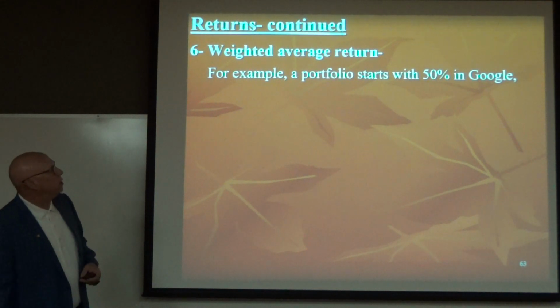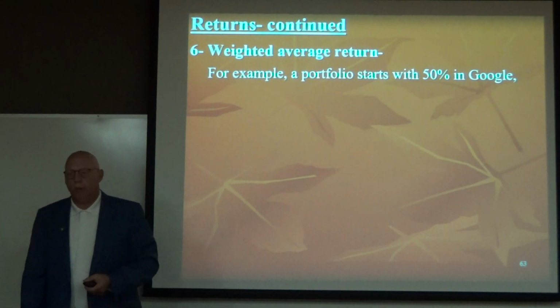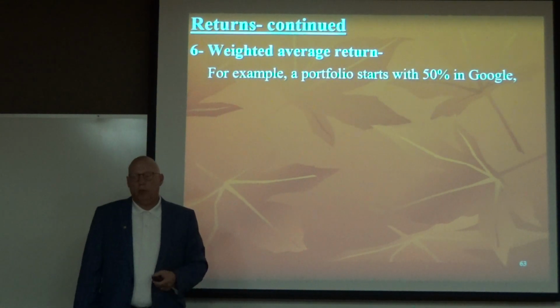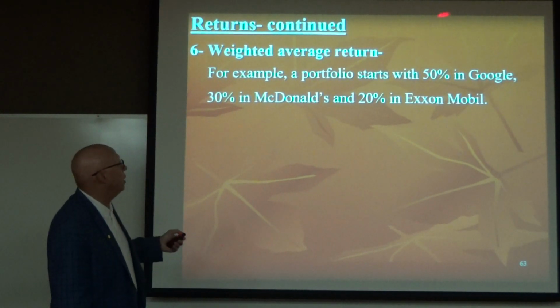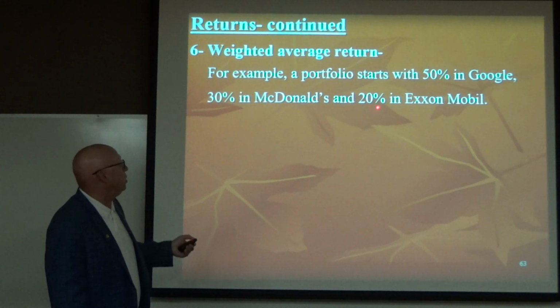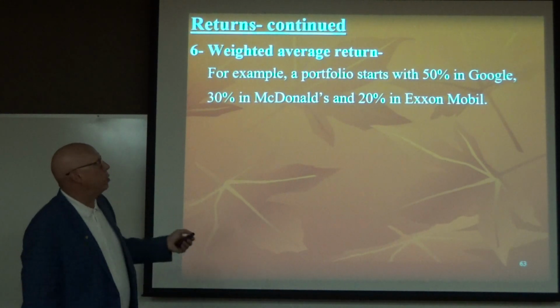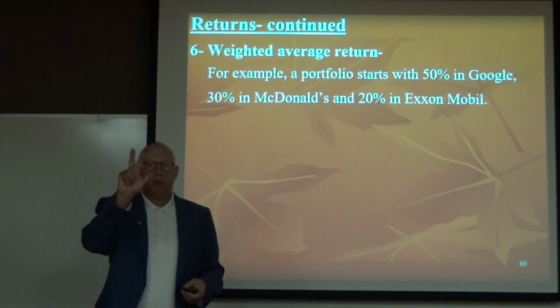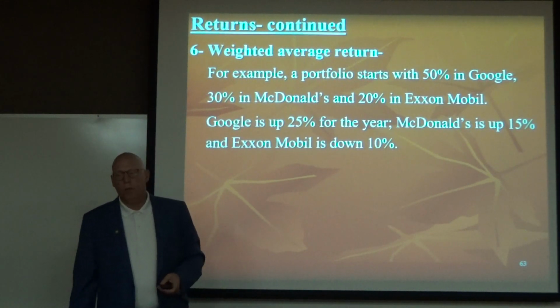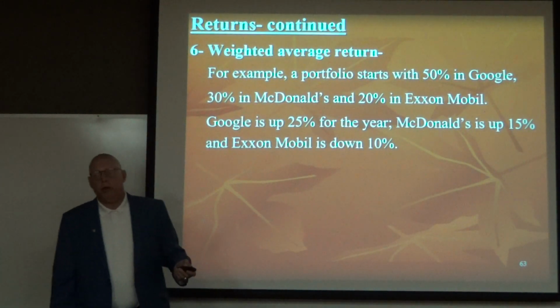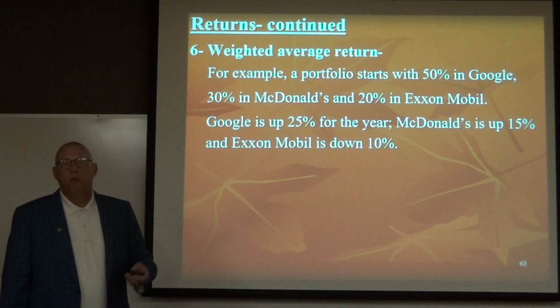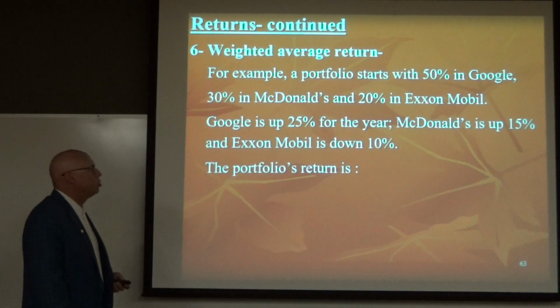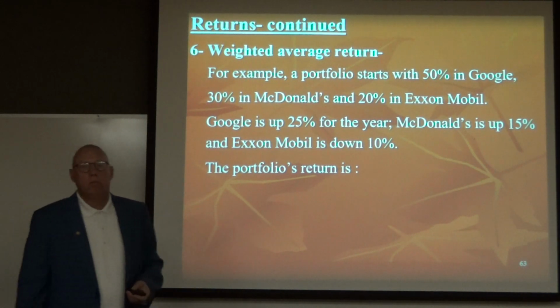All right, so let's look at this portfolio, an example. A portfolio starts 50% in Google, 30% in McDonald's, 20% in ExxonMobil. So once again, 50% and 30% is 80% and 20%. So here's our portfolio. We have a portfolio that consists of 3 stocks. Okay? Google is up 25% for the year, McDonald's is up 15% for the year, and ExxonMobil is down 10% for the year. What is the return of the portfolio?